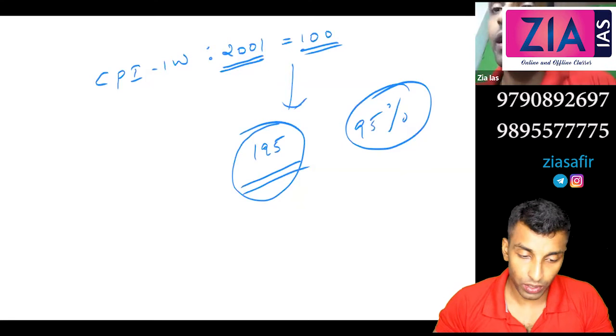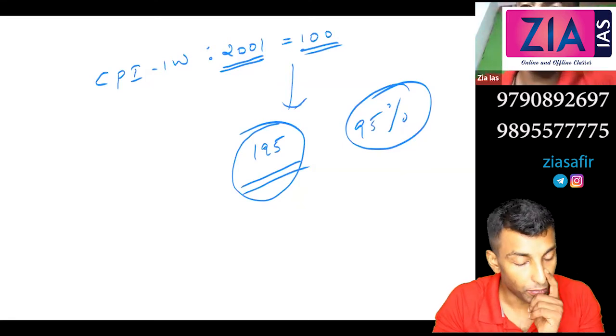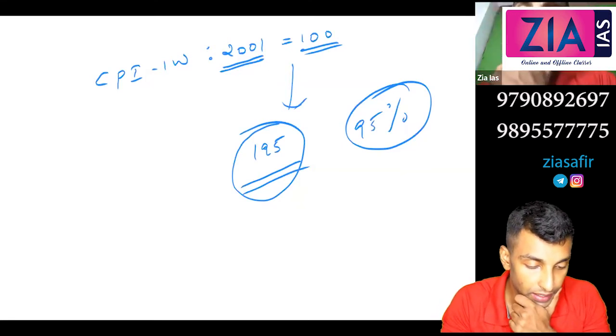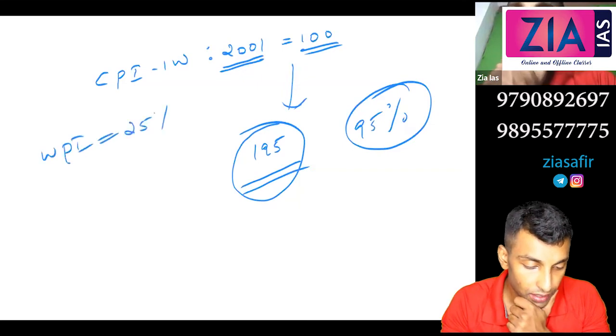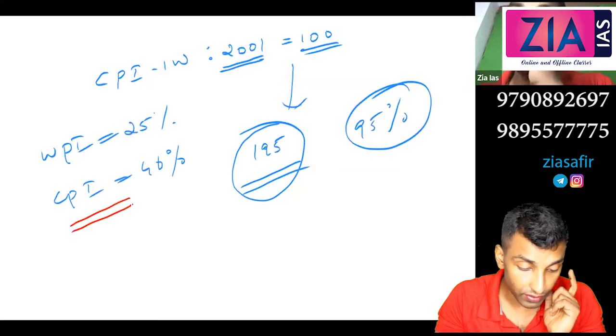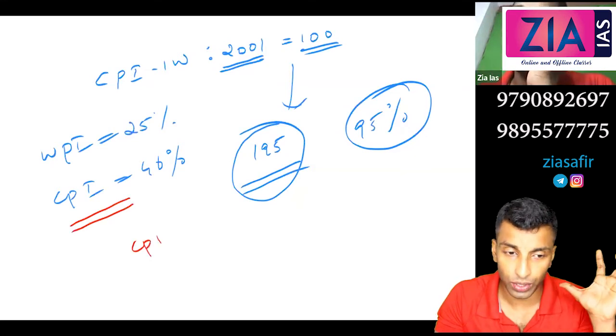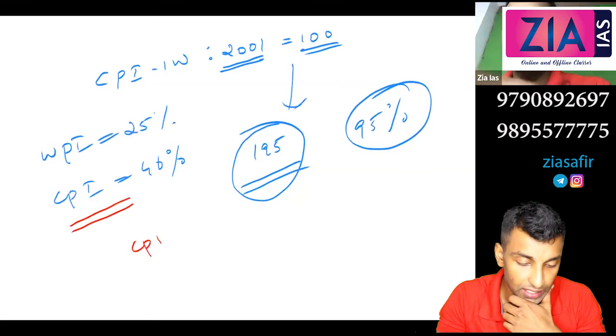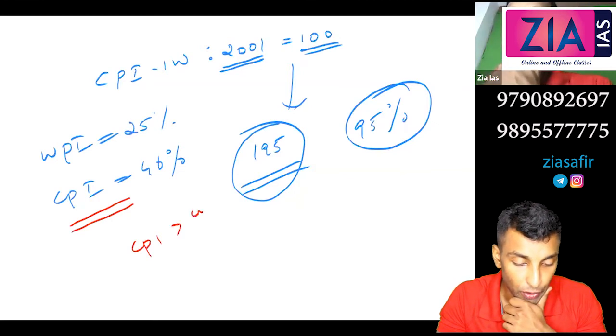Okay, now as of now we have talked about CPI and WPI. You already understood in WPI food items weightage is around 25%. Here in CPI food items weightage is around 46%. So that is the reason why, if you see the 2012 to 2016 period, CPI was always higher than WPI.